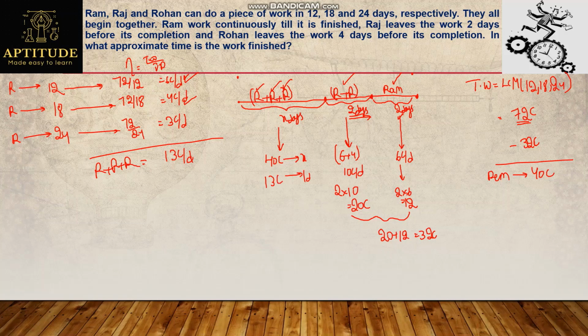So approximately how many days do they require to finish 40 chocolates? That's nothing but the X value, which is 40 by 13. So approximately we'll be getting 3 days. In the question, they are asking for approximate days, so no need to find out exactly, we can approximate the days. So all of them work for 3 days, and here 2 days and 2 days individually. So the total number of days to finish the work is 3 plus 2 plus 2, that is 7 days approximately. So 7 approximate days they require to finish the work.